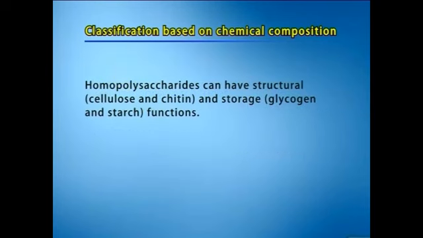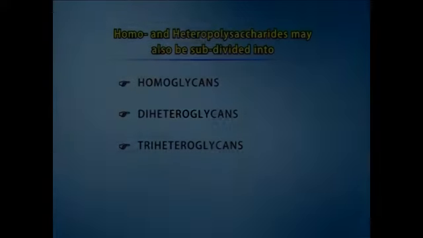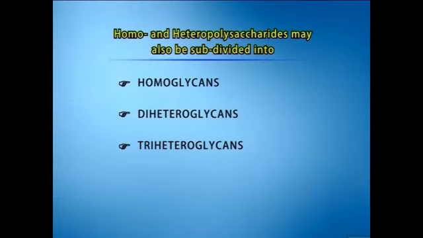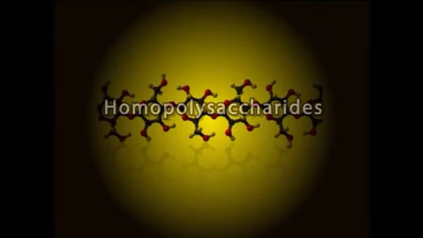Homopolysaccharides can have structural, for example, cellulose and chitin, and storage, for example, glycogen and starch functions. Homo and heteropolysaccharides may also be subdivided into homoglycans, diheteroglycans, triheteroglycans, etc., depending upon whether they are made of one, two, or three different kinds of monomeric units. Now, let us look at homopolysaccharides in detail.